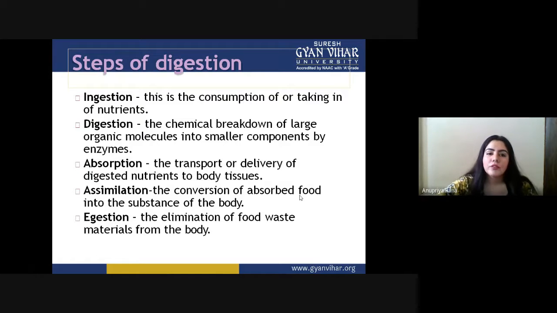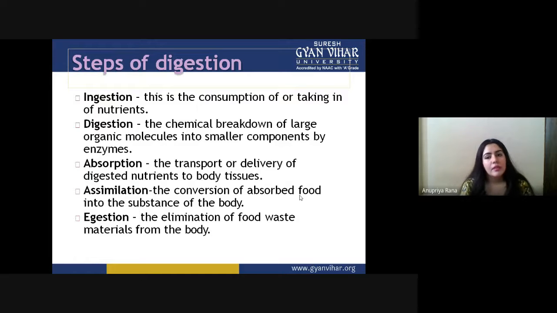Now we have to see what the steps of digestion are. The very first step is ingestion. This is a step where we consume or take in nutrition. Like when we are eating, the first step is we put a bite inside our mouth. That is called ingestion, in simple language. Second, digestion: the chemical breakdown of large organic molecules into smaller components, what we talked about in the last 2 to 3 slides.